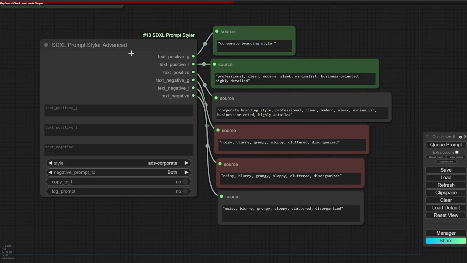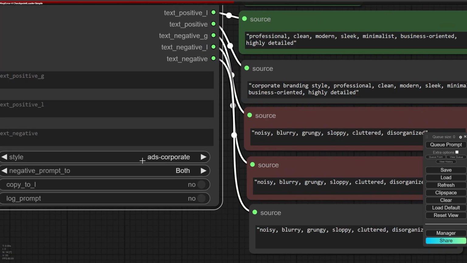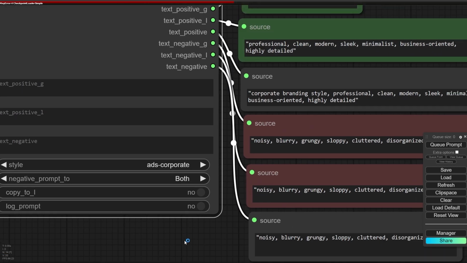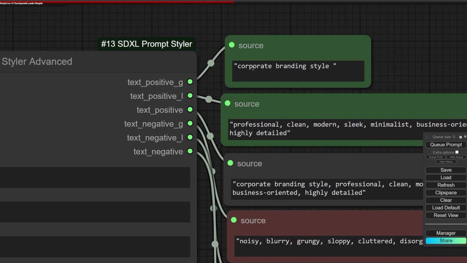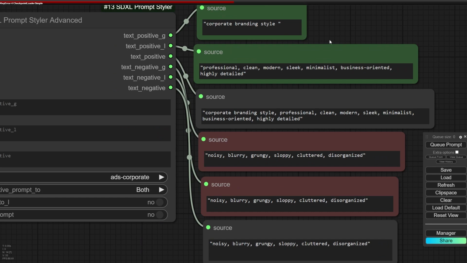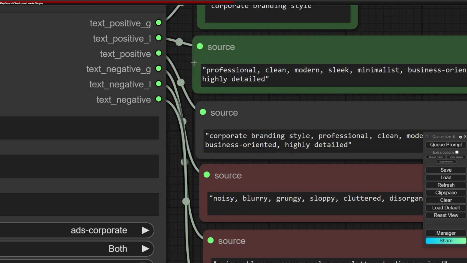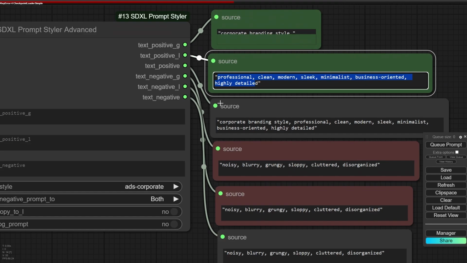Here you can see the output of this node. I have selected the add corporate style, and for example for positive G it writes this prompt, and for positive L it has written this prompt.